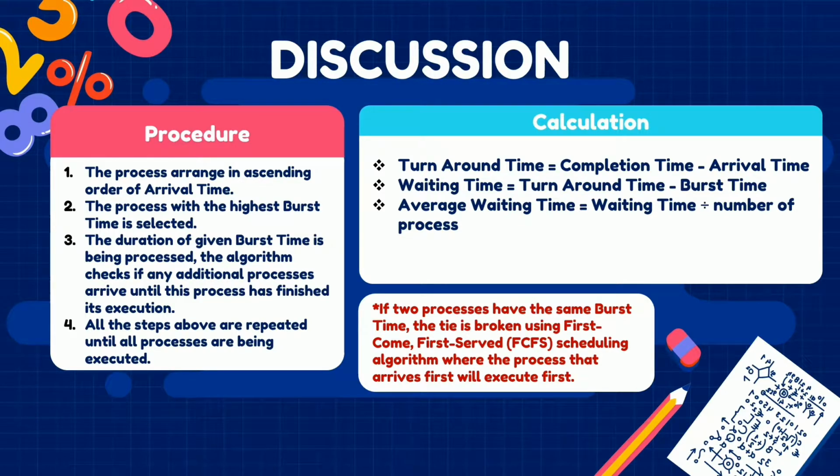Next is the calculation part. To calculate the turnaround time, we use the completion time minus the arrival time. To calculate the waiting time, we use the turnaround time minus the burst time. To calculate the average waiting time, we use the total waiting time divided by the number of processes.